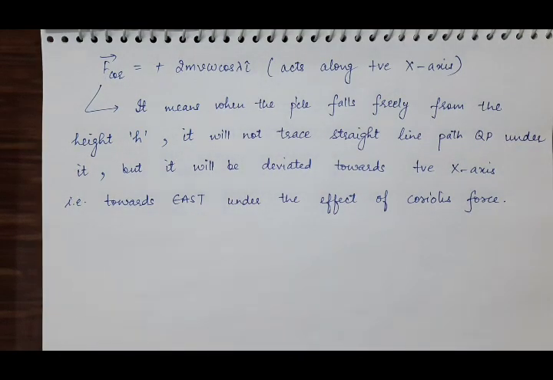And now in the same article, we will find the distance through which the particle is deviated because of this force. So we will find that distance along x-axis which the particle has deviated.